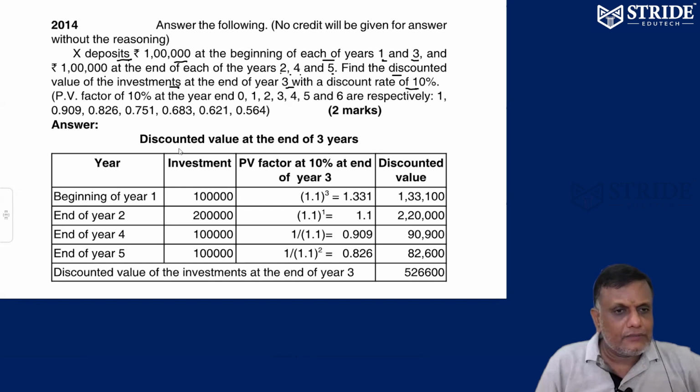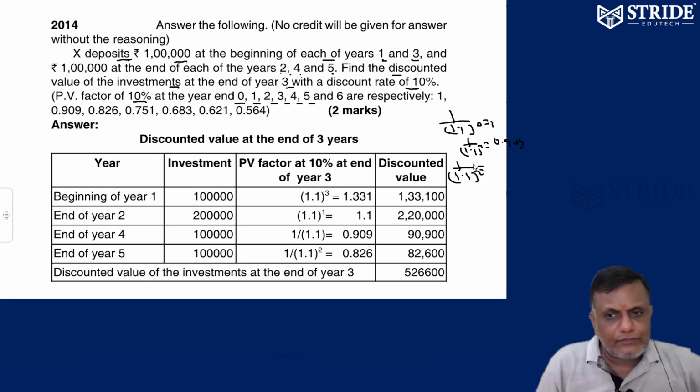Discount rate of 10%. So PV ratio 10%. It is not related to this topic, my idea only I'm telling. Last one, 10%: 0, 1, 2, 3, 4, 5, 6. Discount factor is 1 by 1.1 whole power 0, 1 by 1.1 whole power 1, which is 0.909. Anyway, we're going to study this separately in capital budgeting. For 1.1 squared, the present value factor is going to be 0.826. Just like this it goes on.